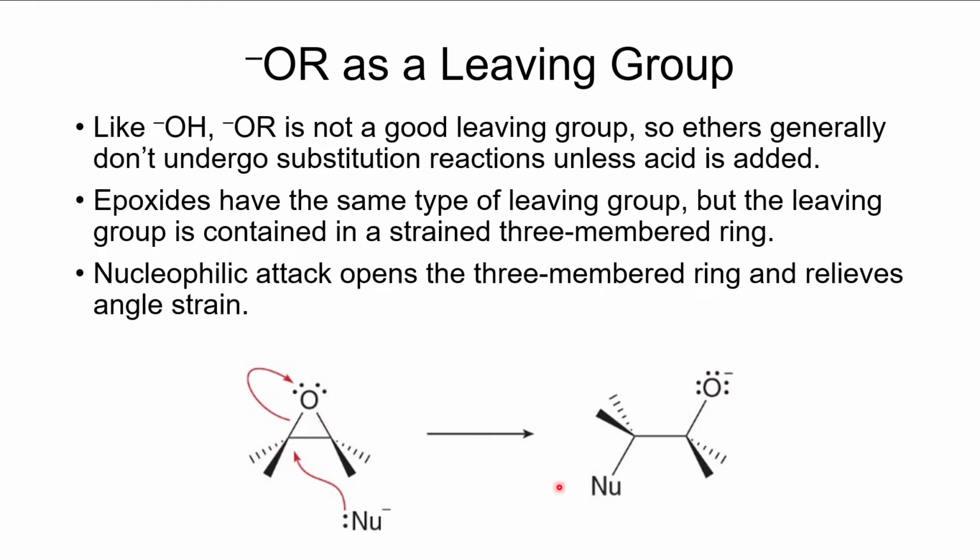So in that case, it is possible to break that carbon-oxygen bond without protonating it first. Now, it's also possible to break it after you protonate it. And once you protonate it, then it's really easy to break. But if you have a strong nucleophile, you can do this reaction. And we're going to talk about that in a later section of this chapter.